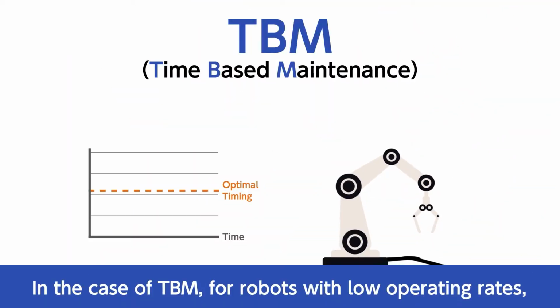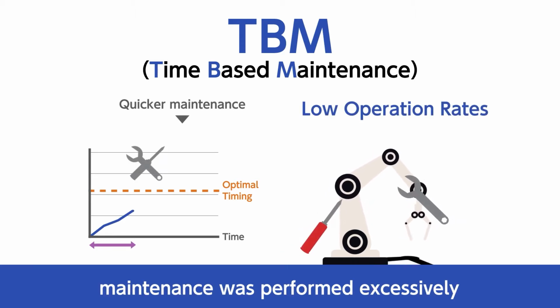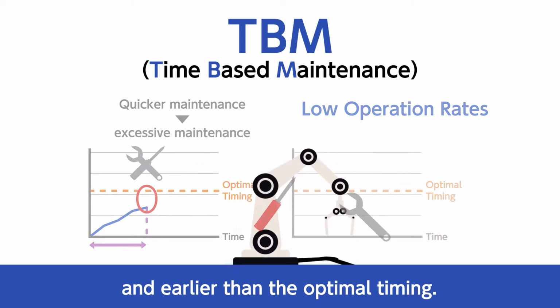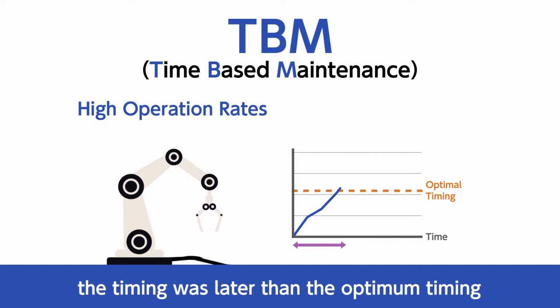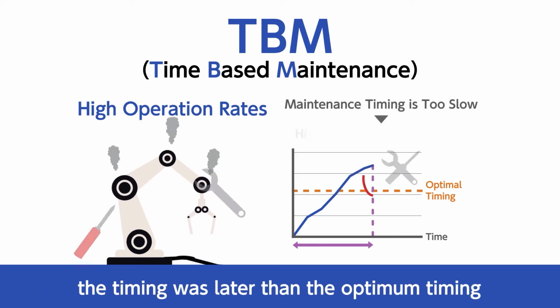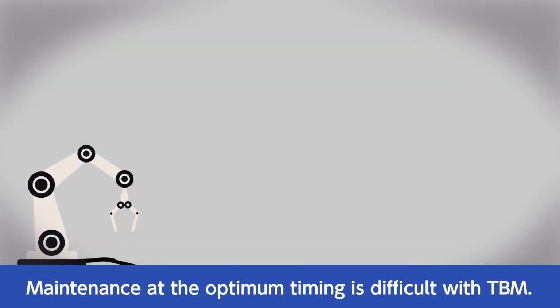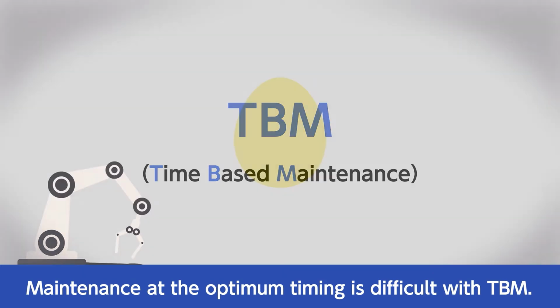In the case of TBM, for robots with low operating rates, maintenance was performed excessively and earlier than the optimal timing. On the other hand, for robots with a high operating rate, the timing was later than the optimum timing and had a higher risk of sudden failure. Maintenance at the optimum timing is difficult with TBM.